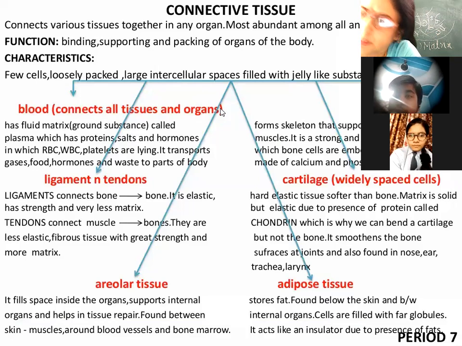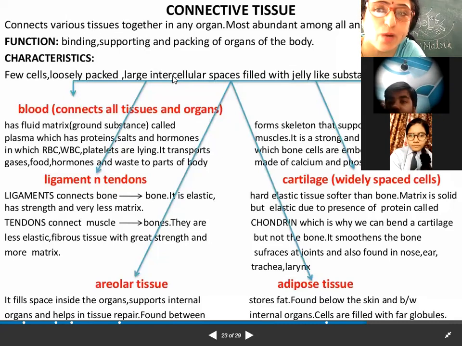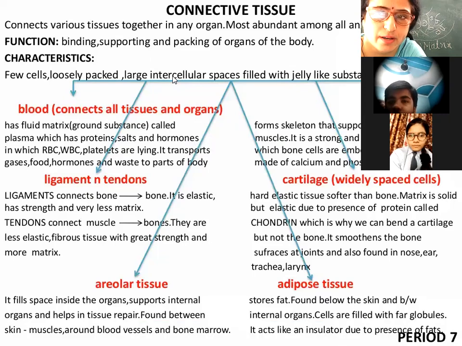Yes, it is present everywhere. Let us find it out. There are different connective tissues: there is blood, there is ligament, there is tendon. We will describe them later, but first we have to understand what a connective tissue is. Connective tissue is a semi-liquid, jelly-like, non-living matrix made up of various chemicals in which the cells are present, and there are fibers also.